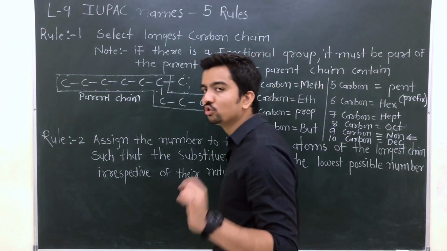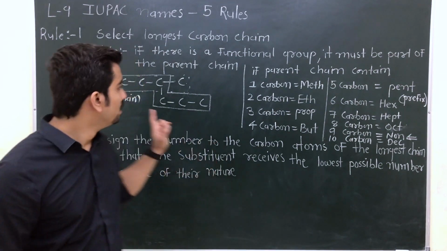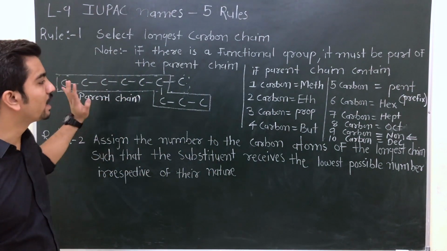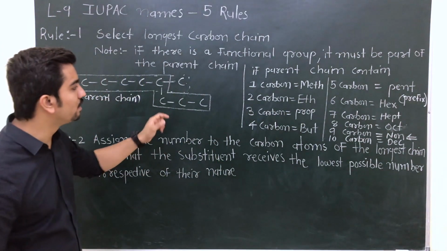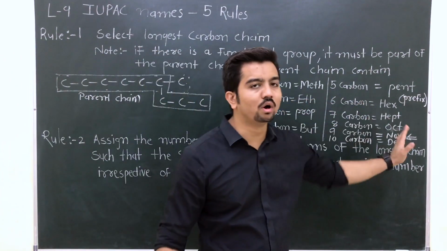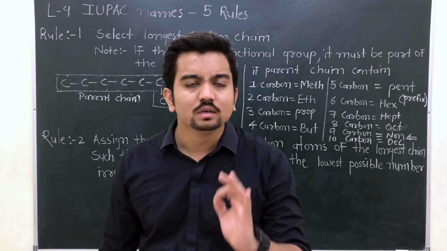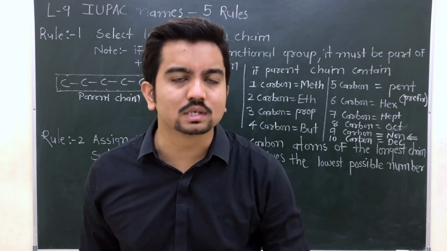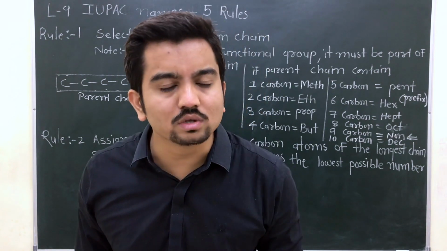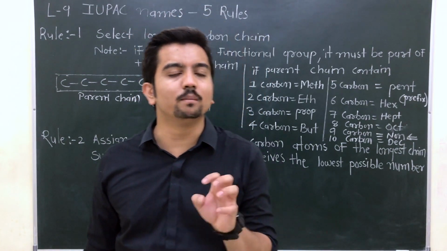Then after, what you have to do, you have to select the number of carbon. How many carbons are there? There are 9 carbons, so prefix will be non. See, turn by turn we are learning the rules, and as you complete all 5 rules, then after definitely you will be able to solve a lot of examples.